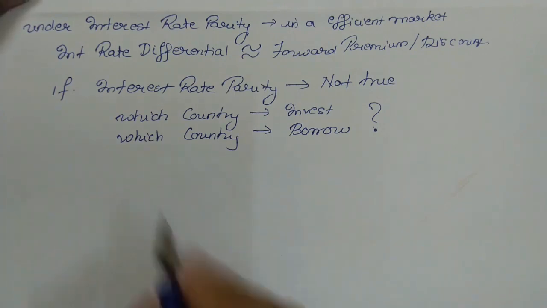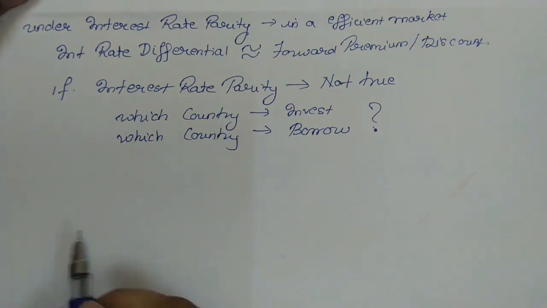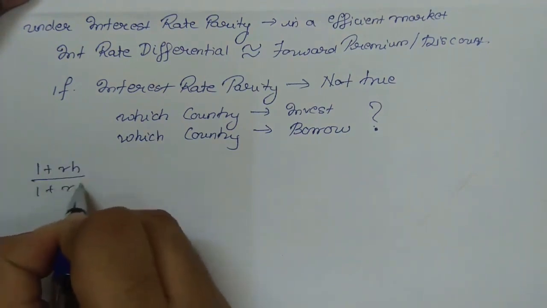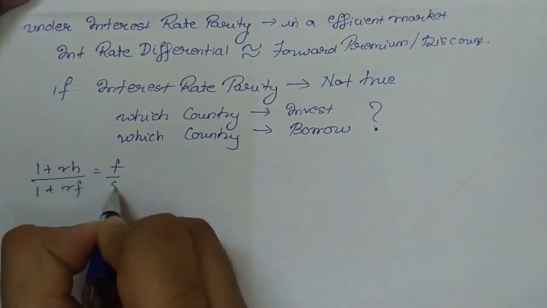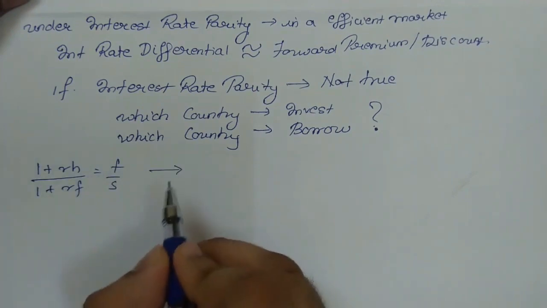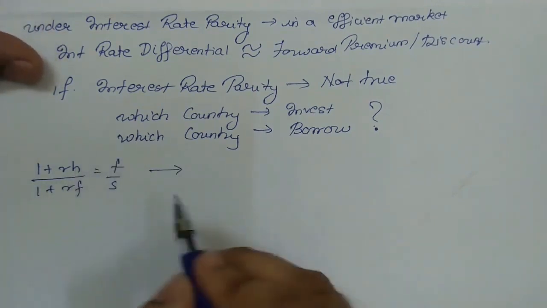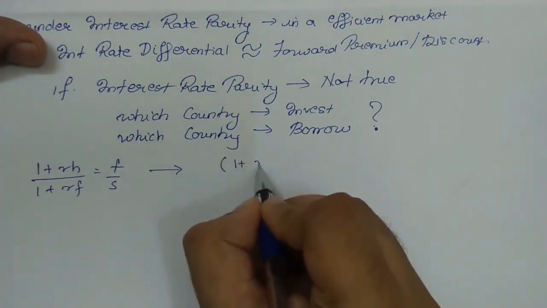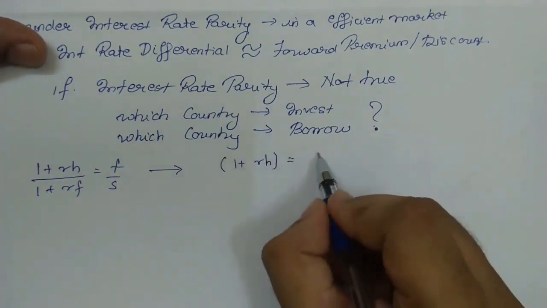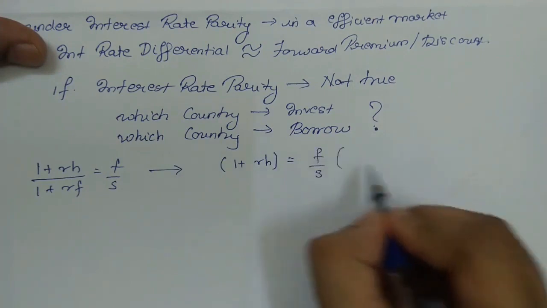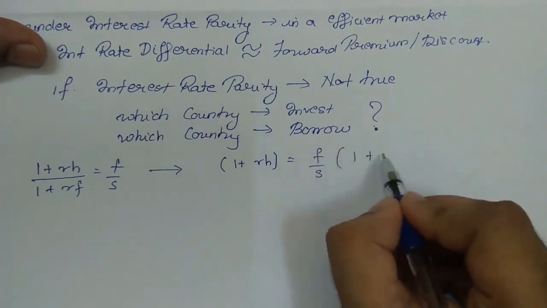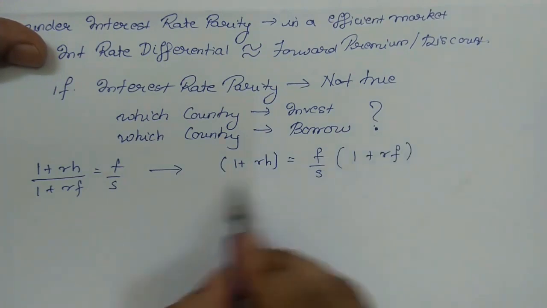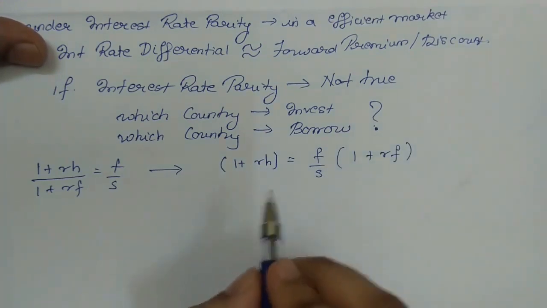So for that, we again go back to the original formula, that is 1 plus RH upon 1 plus RF, which is equal to forward upon spot. We cross multiply this formula, so we get 1 plus RH is equal to forward upon spot into 1 plus RF. Now we have LHS and we have RHS. This is very important.